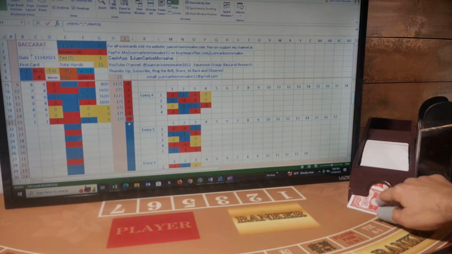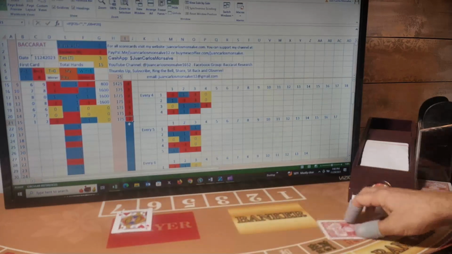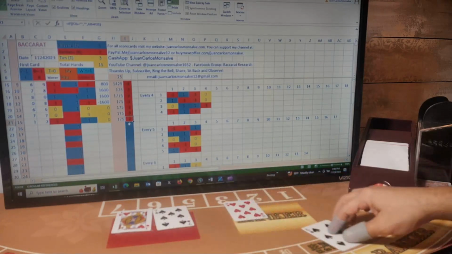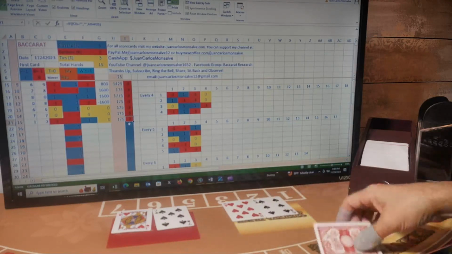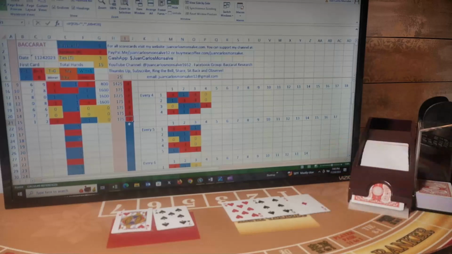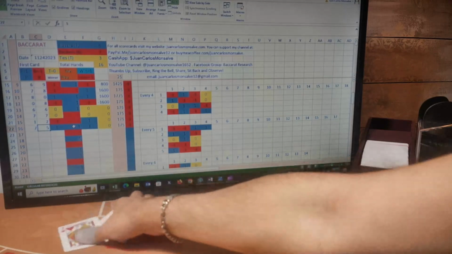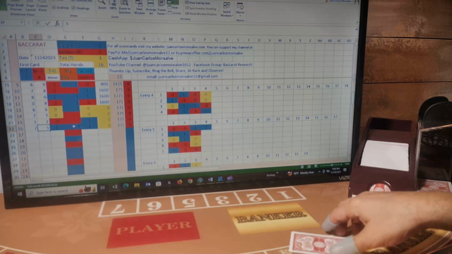My next hand, I'm going to be betting player. So first card for player, first card for banker, second card for player, second card for banker. Player has a seven and stands. Banker has a four and gets a third card. The third card is a one for a total of five. So player seven, banker five. I won this hand. I won no money. I wasn't betting any money on that hand.